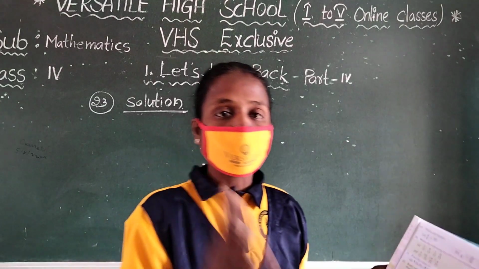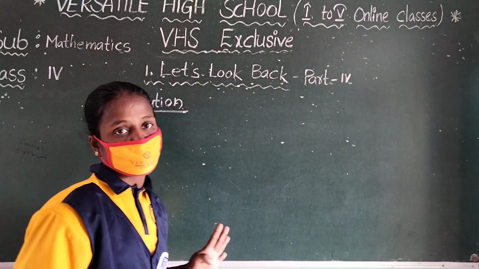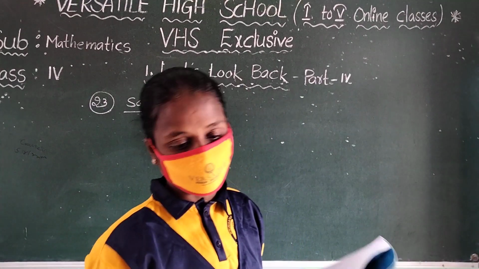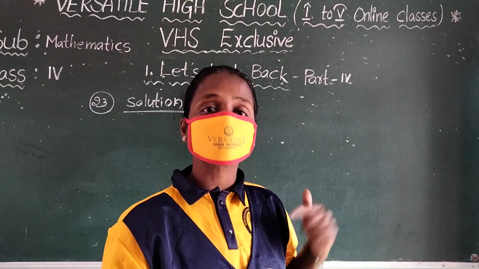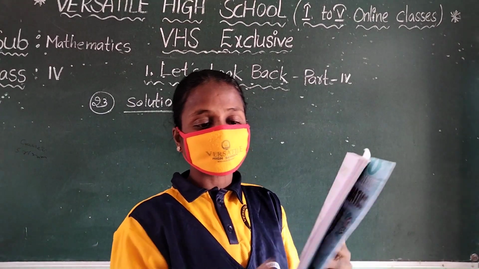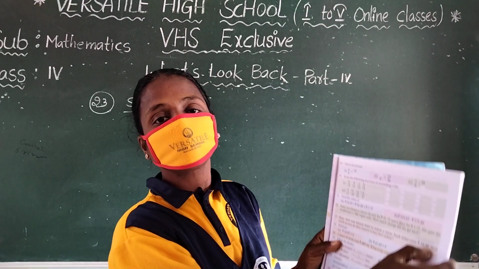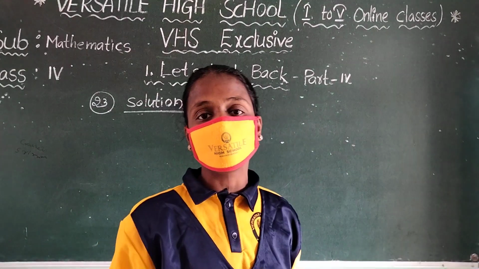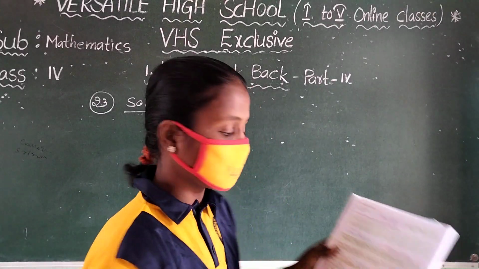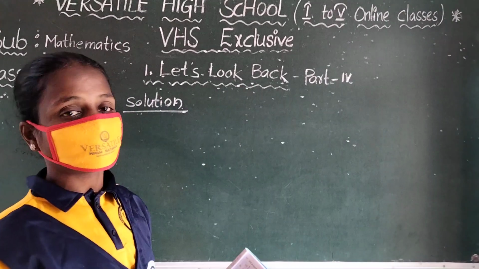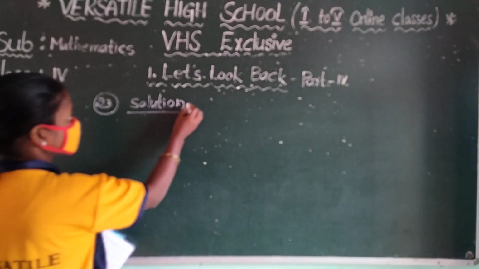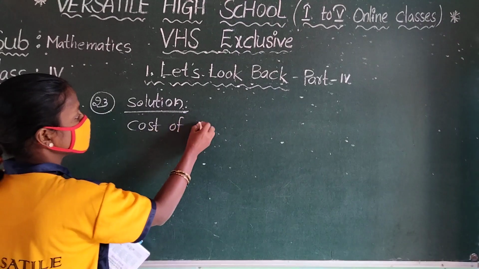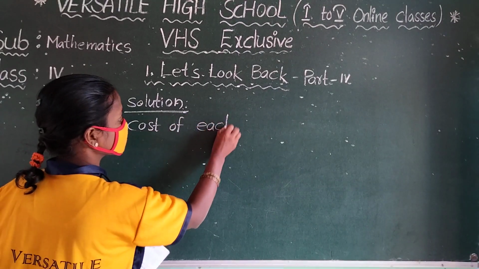See that. How many persons are there here? 3. What are their names? Raju, Soni and Manoj. They went to a circus and each ticket costs 19 rupees 50 paisa. How much money do they require to buy their tickets? So first we write the cost of each ticket.